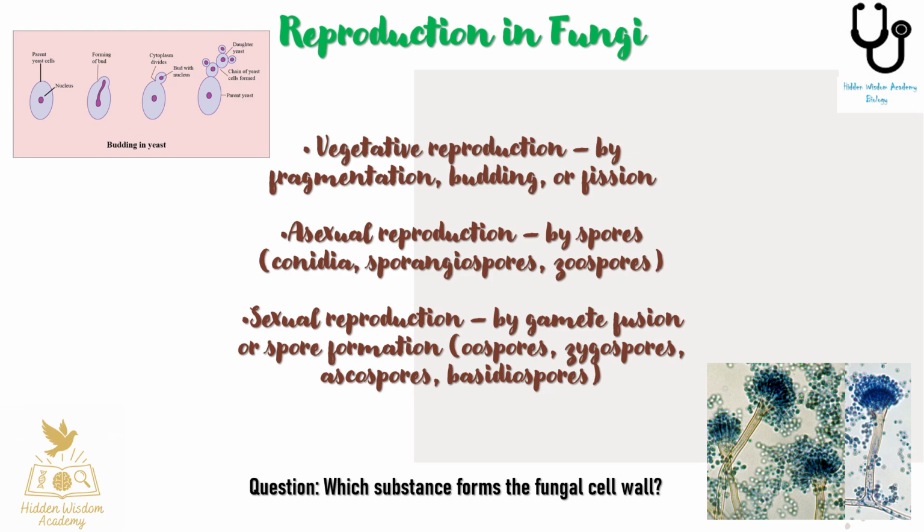In asexual reproduction, fungi produce a variety of spores such as conidia, sporangiospores, and motile zoospores. During sexual reproduction, gametes or nuclei fuse to form specialized spores like oospores, zygospores, ascospores, and basidiospores. This diversity in reproduction allows fungi to adapt to various environments and ensures their survival.